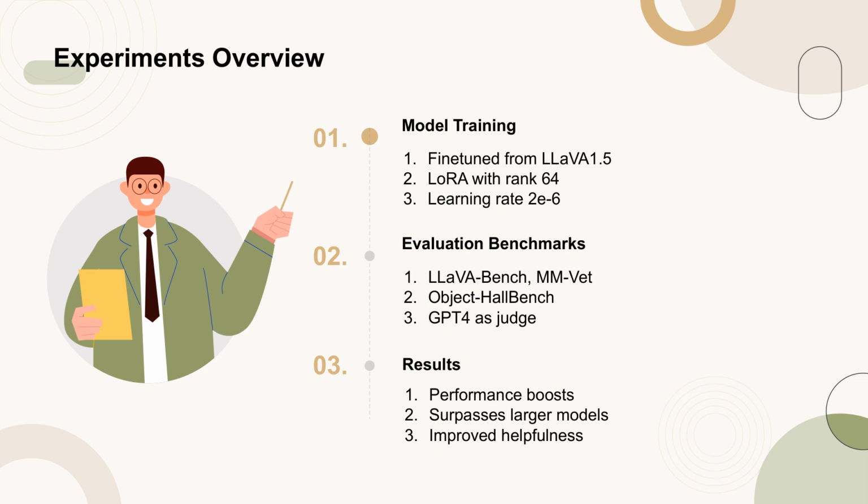The training process was conducted on 8 A40 GPUs with a batch size of 4 per GPU, taking approximately 17 hours for the 7B model and 28 hours for the 13B model. For evaluation, benchmarks such as LLaVA Bench and MM-Vet were used to assess the model's helpfulness, while Object HalBench was used to evaluate visual truthfulness. The results show consistent performance boosts across all tasks, with the tuned LLaVA 1.5-7b BPO surpassing the larger LLaVA 1.5-13b baseline in most tasks, indicating significant improvements in both helpfulness and truthfulness.